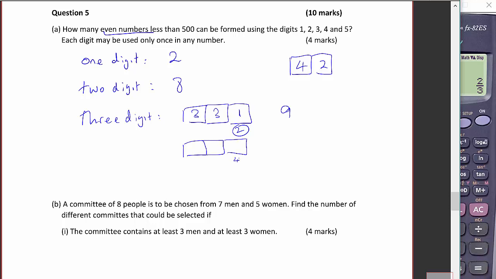and let's fix the 4 in there, and so just the one way there. And again, anything other than the 5 is okay here, and then there's 3 choices, so that would be 9. So that is altogether 28 ways.